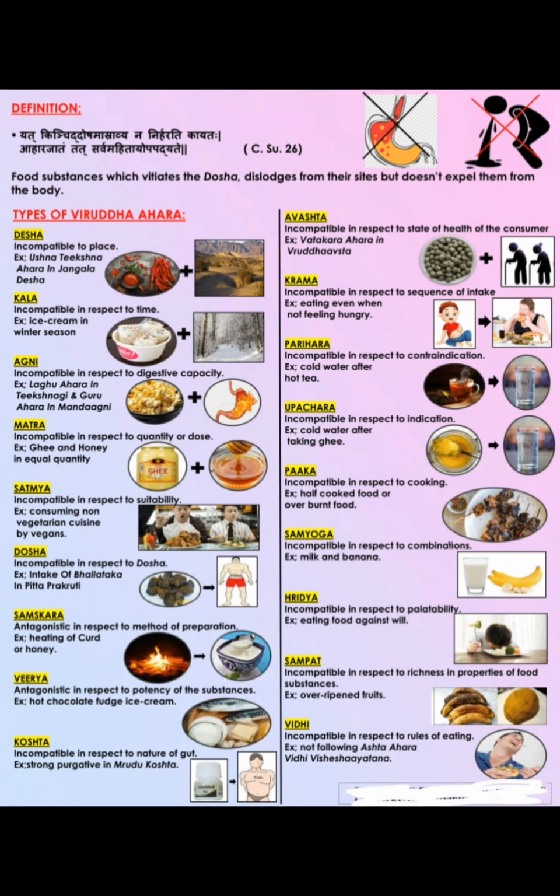Next one is Upachara Viruddha, incompatible in respect to the indication, which means while taking Ghrita, always Ushna Jala is indicated, but instead of that, if you are taking Sheeta Jala, that is Upachara Viruddha. Example: after the intake of Ghrita, if you are taking Sheeta Jala.